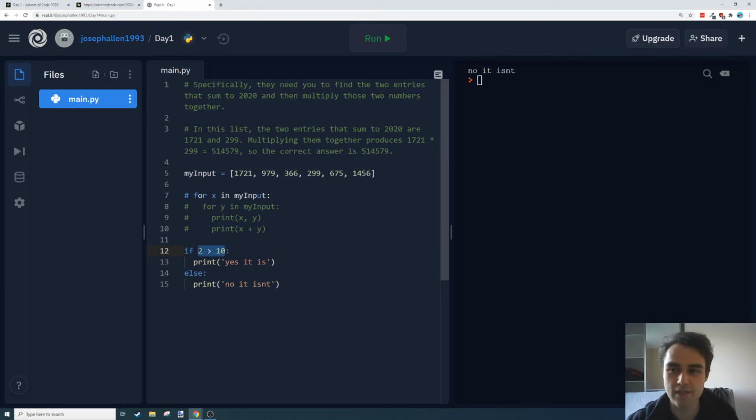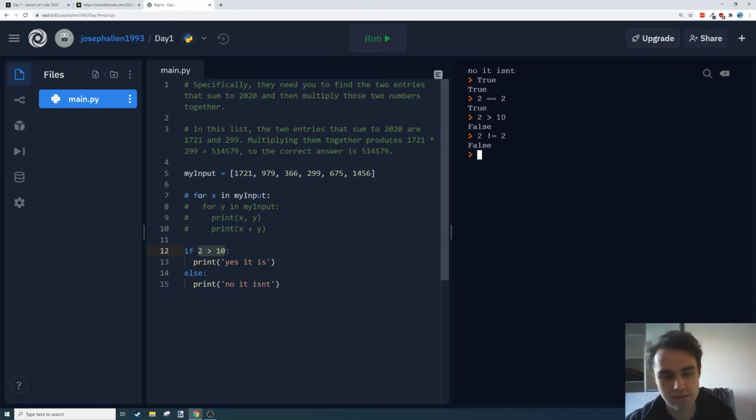That's a true or false value, denoted with a capital T for True or a capital F for False. So if we do anything like this, it'll return true or it'll return false. 2 is greater than 10 returns false. We also have a boolean comparison called not equals, using that exclamation mark. So we can check if 2 does not equal 2, which is false. And that's kind of the fundamentals of if statements.